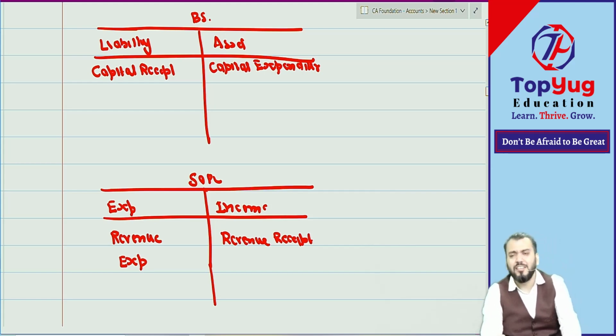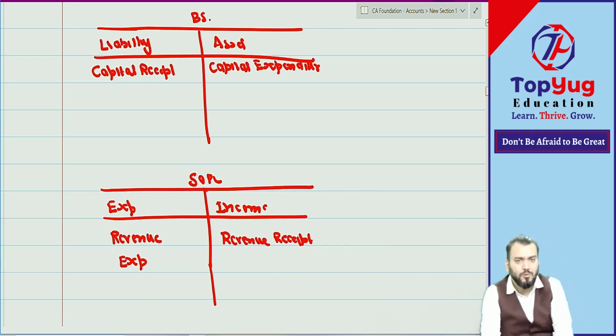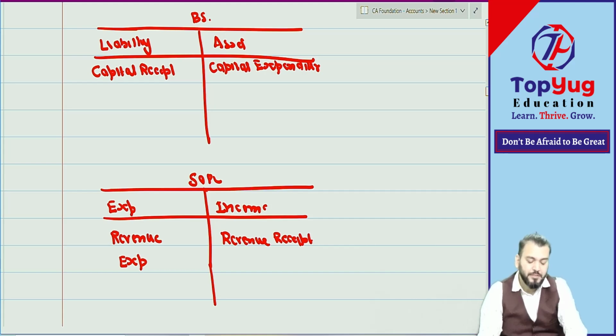Correct. This is only for your understanding, how to classify this type of receipts and expenses. Any doubt? No doubt. Understood this point? I hope you have understood. This much understood? Yes, sir.